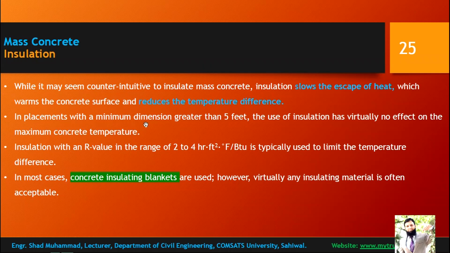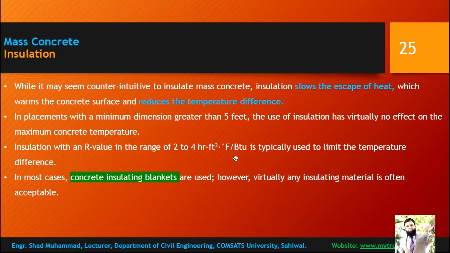So in placements with a minimum dimension greater than 5 feet, the use of insulation has virtually no effect on the maximum concrete temperature. So if your minimum dimension is greater than 5 feet, then this insulation procedure is less effective.